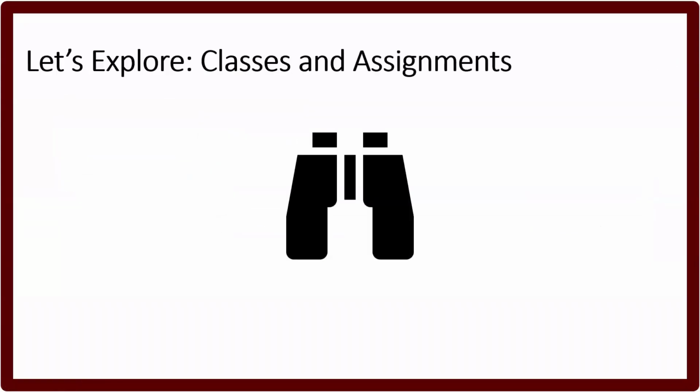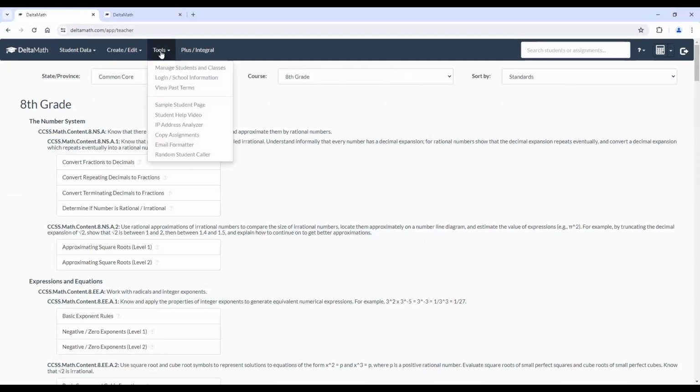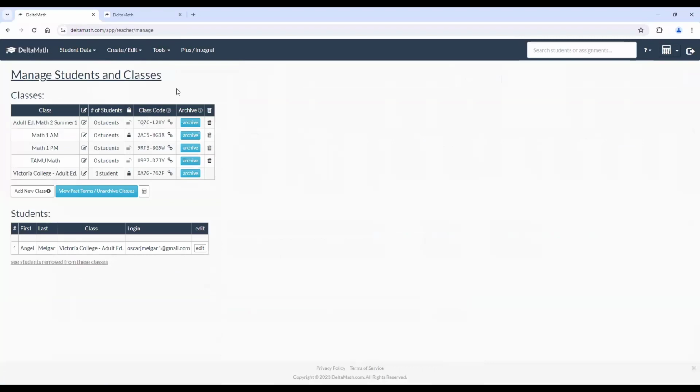Now let's go ahead and go to the website and see it in action. Let's start off by creating a class. We're going to go up here on the features, and we're going to go where it says tool, and I'm just going to click down, and it's the first option that says manage students and classes. Here, I can see all the classes that I have. You'll notice it looks very similar to what I showed you on screen.